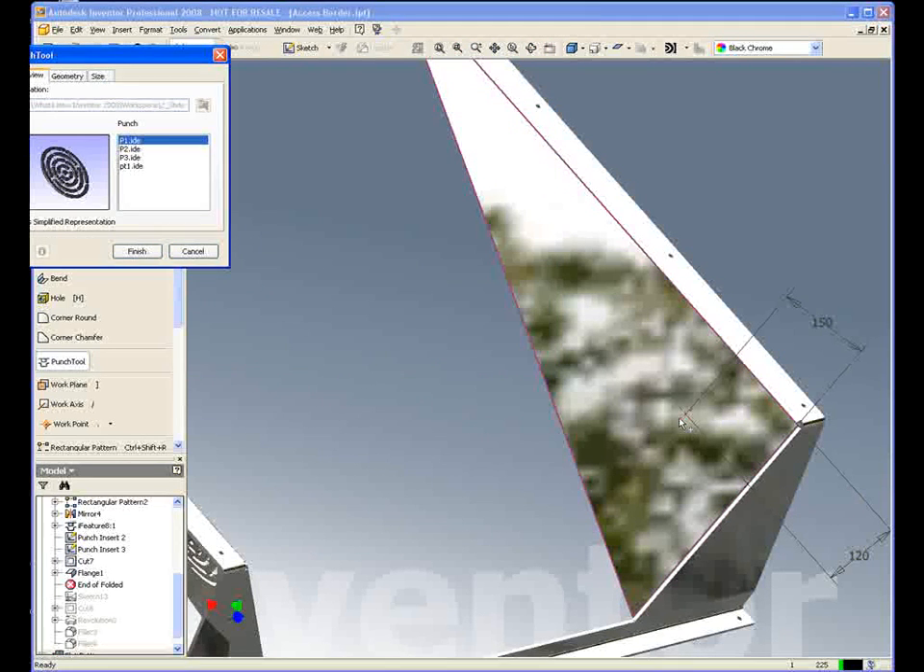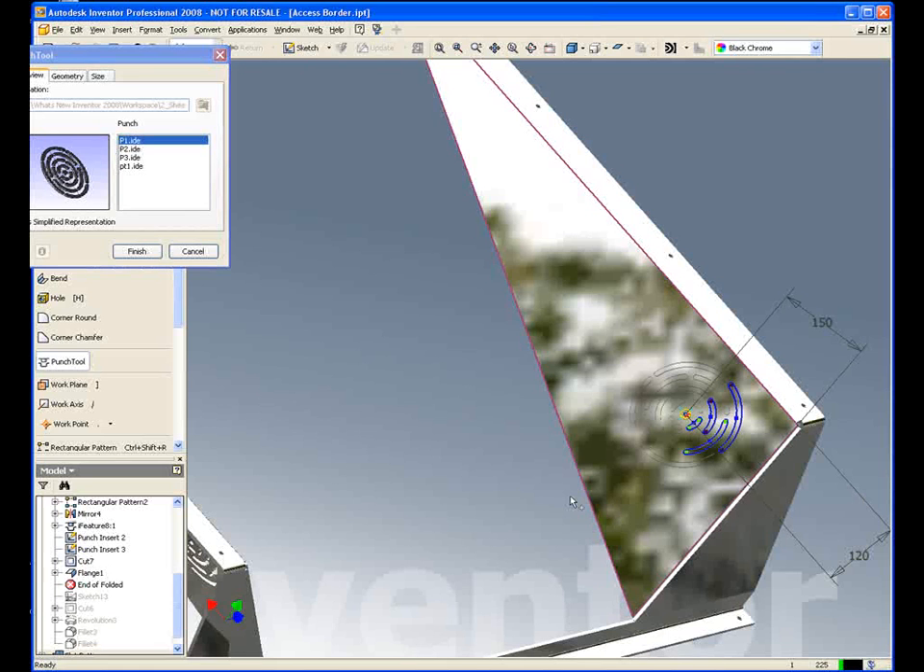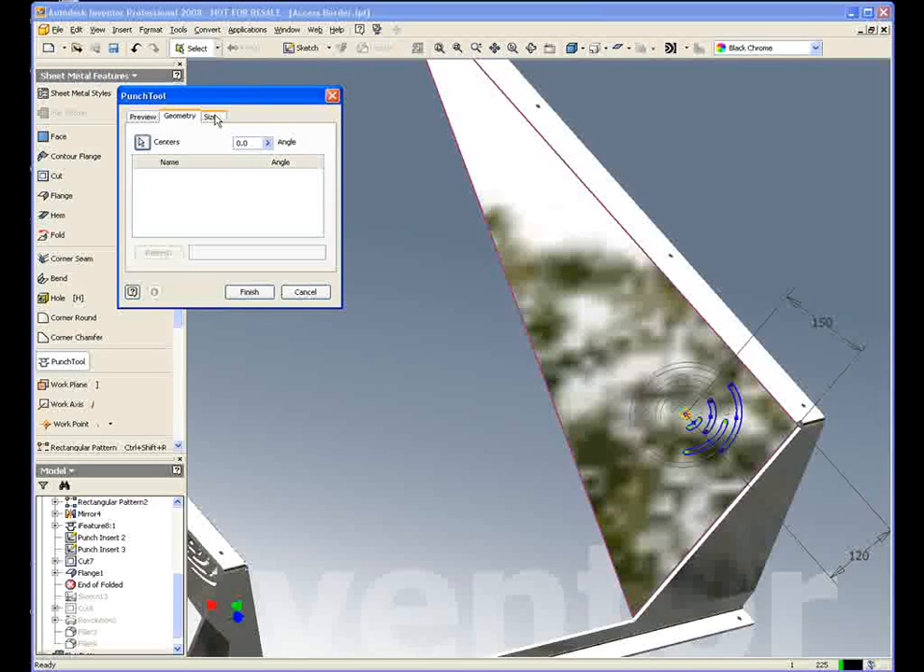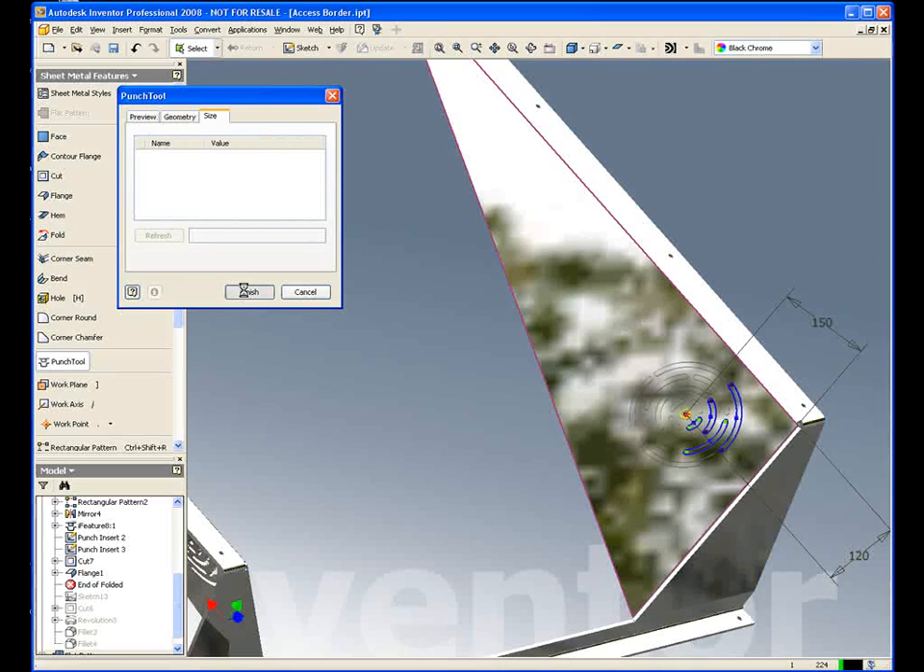Open it up, tell it where we want to place it, so it's going to go on this point here, and here we've got control over the geometry. We can modify the angle, the rotation, the sizes, etc. I'm going to hit the finish button and just put my punch in.